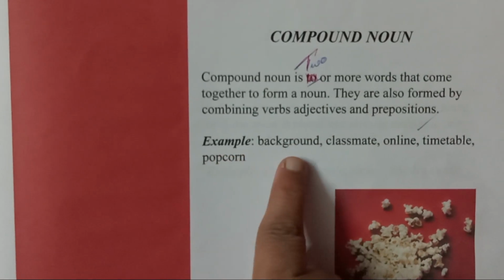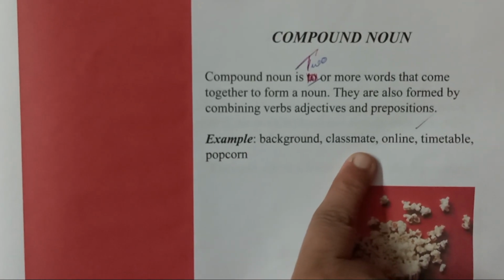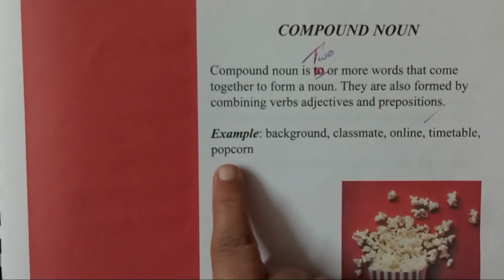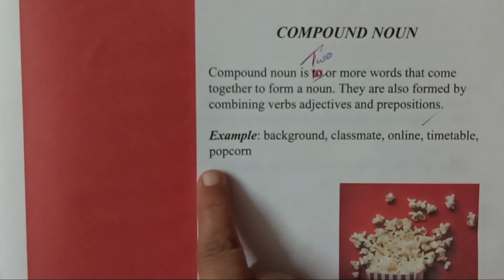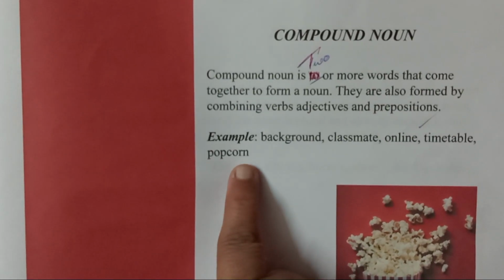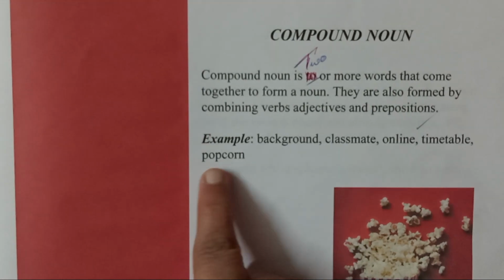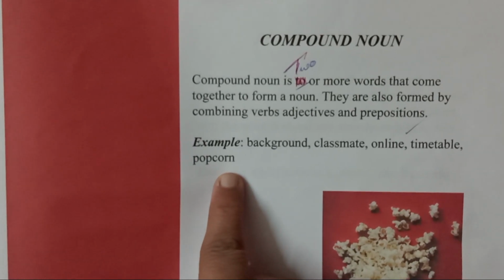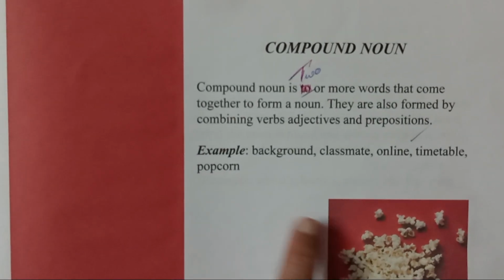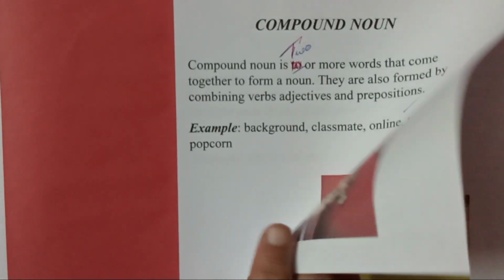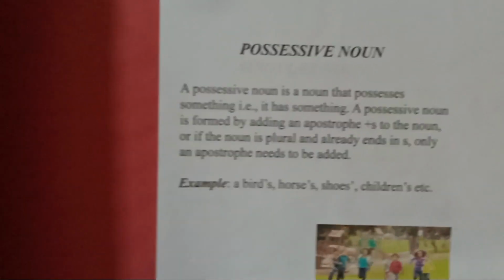For example, background, classmate, online, timetable, popcorn. So pop is one word, corn is another word. But when we join these two words together, it is a compound word or compound noun. You can see the picture. Now come to the next page. There is one most important type of noun.